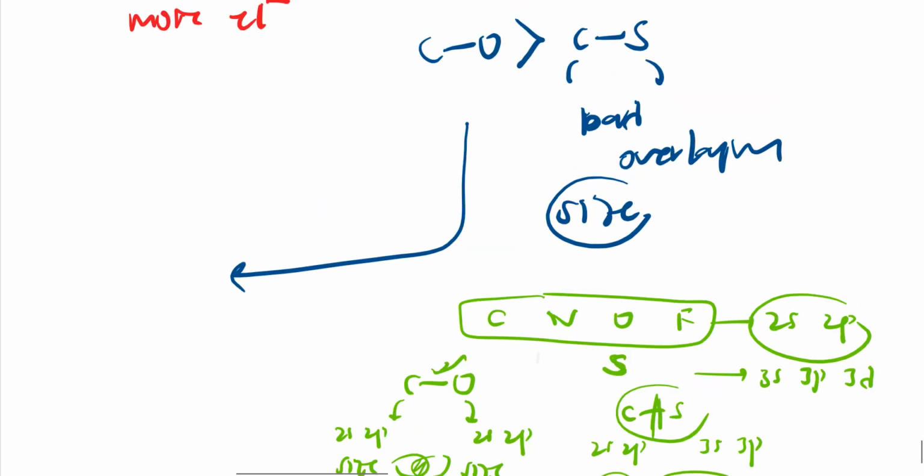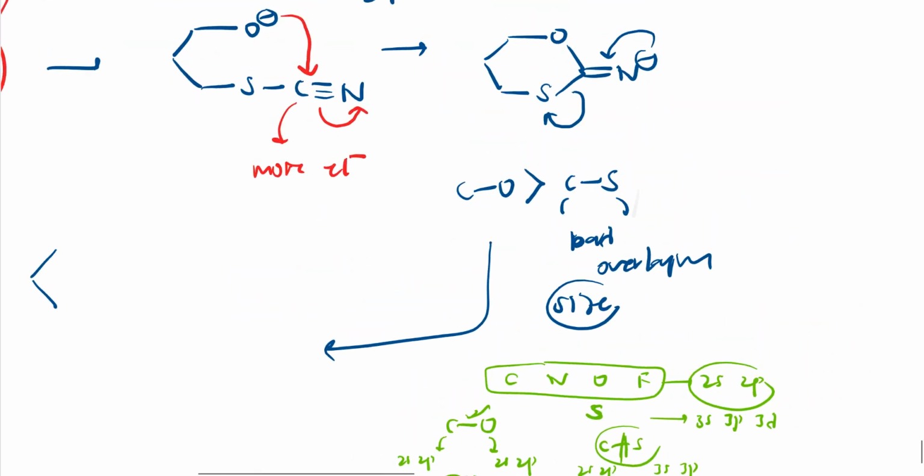So here, as soon as this nucleophile, with the red marker I am showing here, comes here, this carbon-sulfur bond will be broken compared to this carbon-oxygen bond, because that will be a little stronger. That is what I wanted to explain, right? So further we shall go. So what we'll get, we'll get this product.